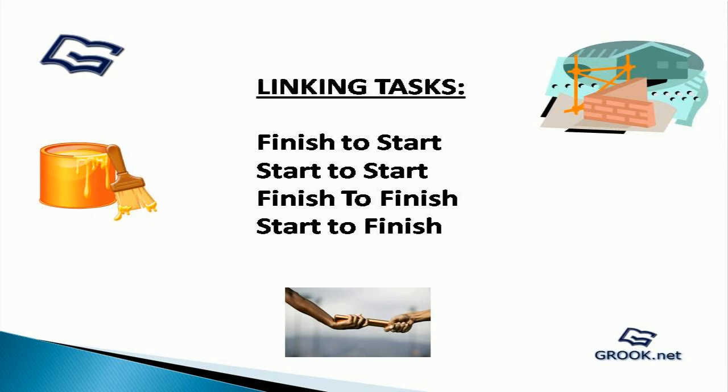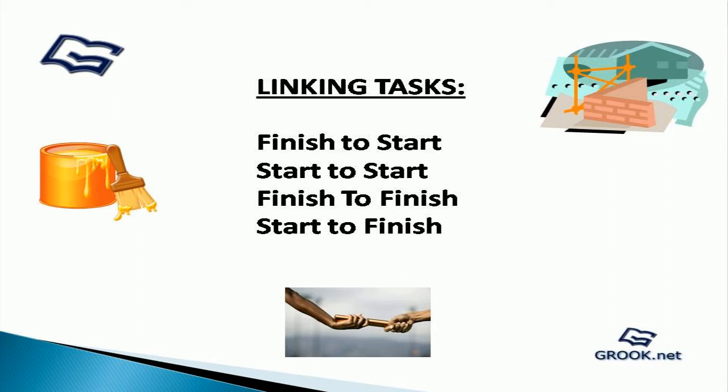The fourth type of relationship is the start to finish relationship. Start to finish means that only after task A starts can task B finish. In real situations, start to finish relationships are highly uncommon.